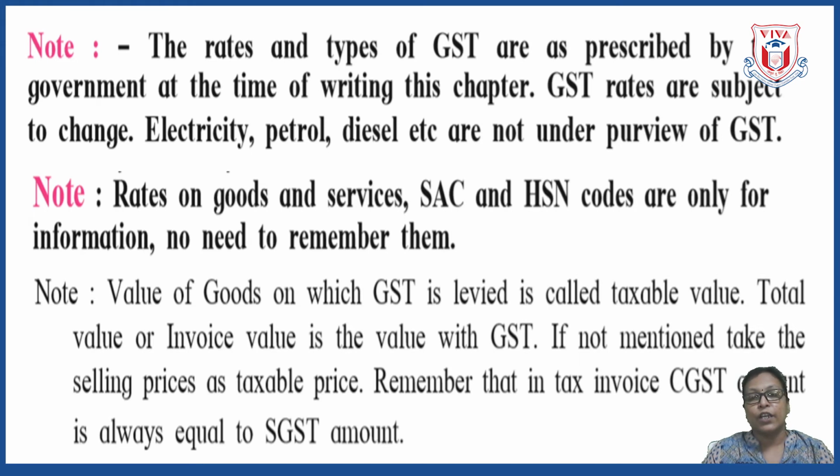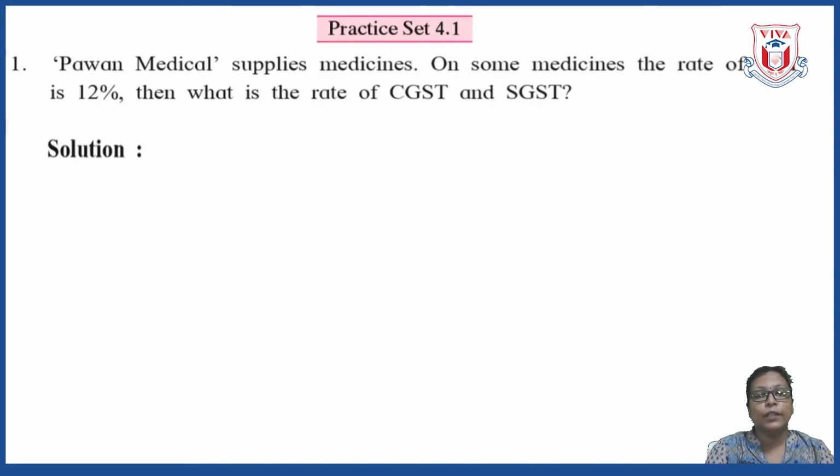All these things you have to keep in mind. Okay. Now let us go further and let us start practice set 4.1. From this we are starting with first example. Pawan Medical supplies medicines. On some medicines the rate of GST is 12%.